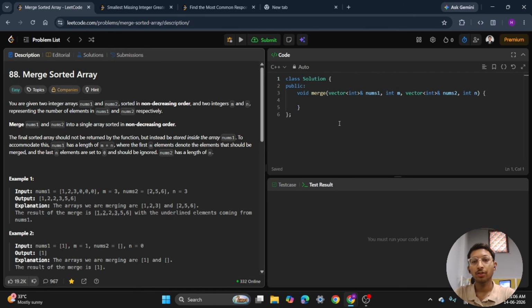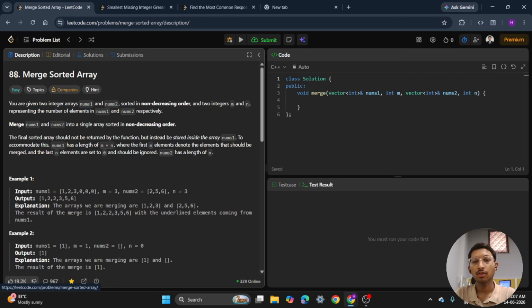Myself Arshit Kumar, and today we are going to solve LeetCode question number 88, merge sorted array. At first, this problem looks like a normal merging problem, but the interesting part is that we have to do it in place. Once you understand the trick behind it, the solutions become very elegant.